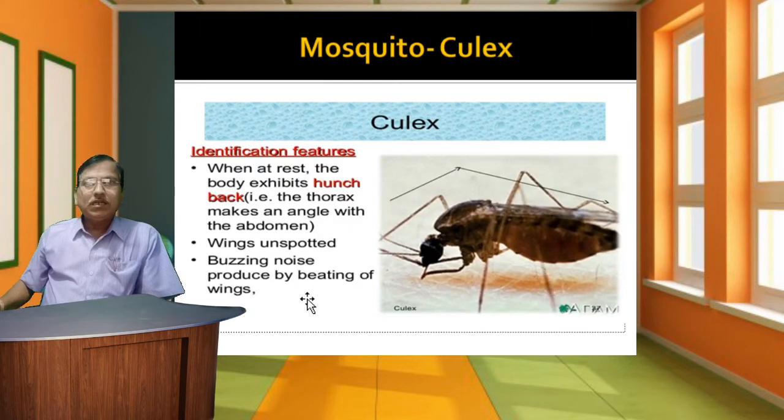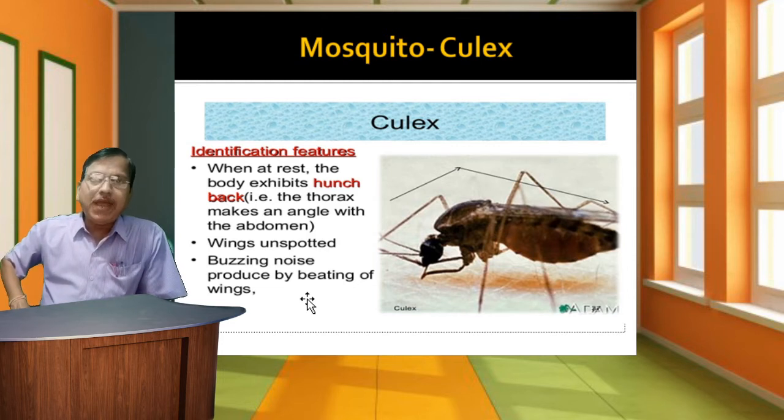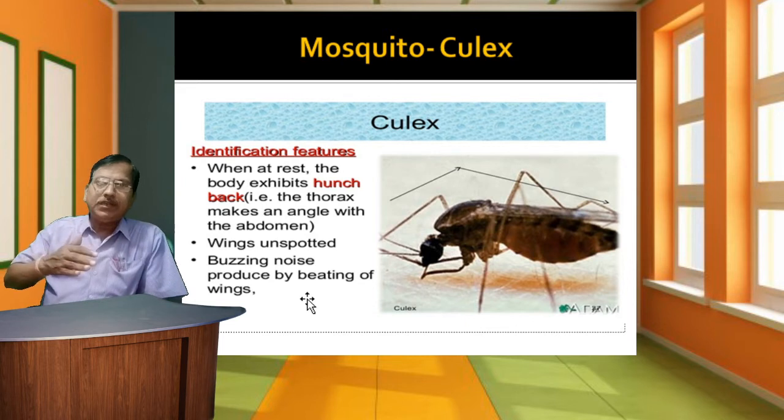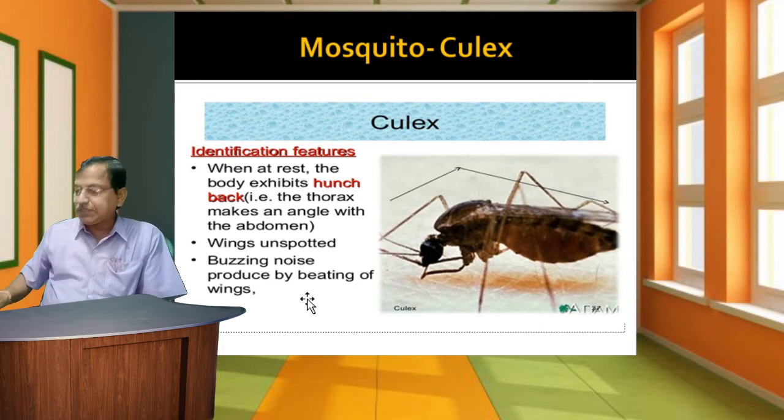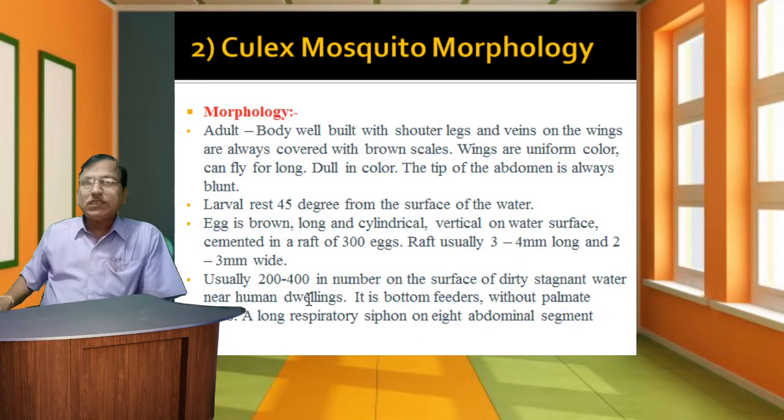Identification features of Culex: when at rest, the body exhibits a hunchback, that is, the thorax makes an angle with the abdomen. Wings are unspotted, and a buzzing noise is produced by the beating of wings. These are also general features.